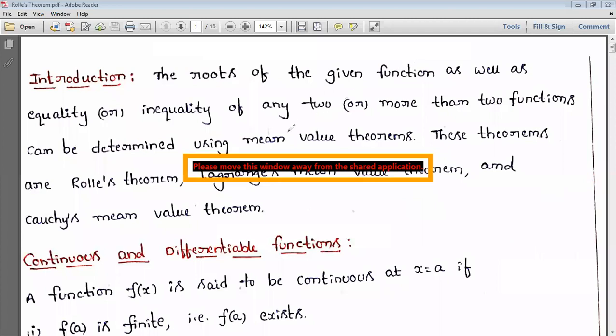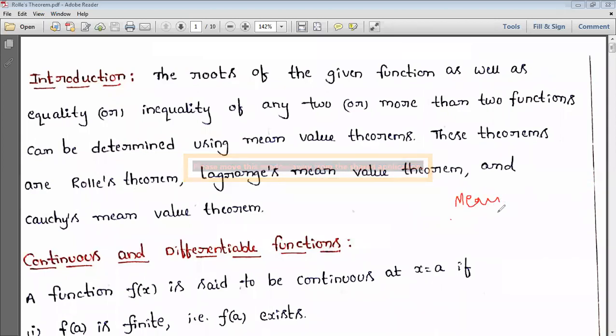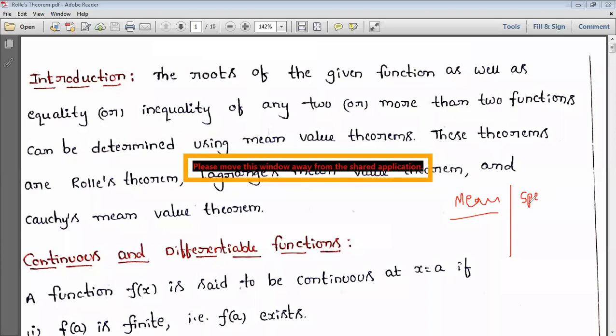First we'll see the introduction about limits, continuity, and what is meant by differentiability. And next your syllabus starts from mean value theorems. So this is the first part. And the second part is special functions, where you learn beta and gamma functions. These are the two parts we have in the third unit. First part is mean value theorems and second part is special functions.